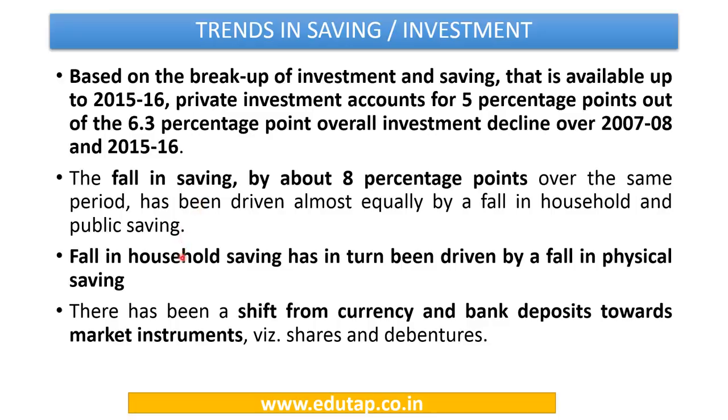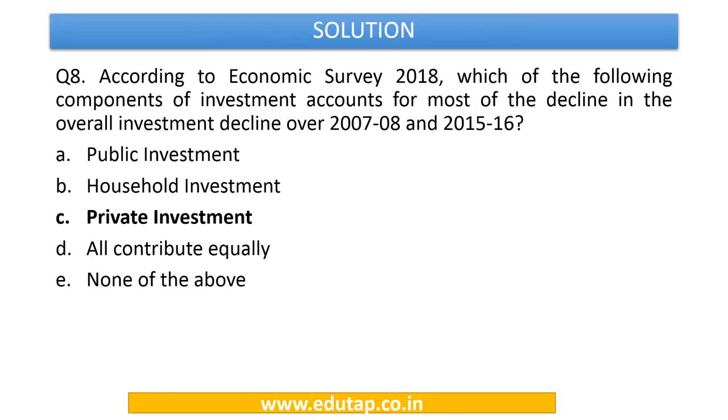It says that the fall in household savings has in turn been driven by the fall in physical savings, and there has been a shift from currency and bank deposits towards market instruments, that is shares and debentures, on the financial savings front. So now we can easily answer this question: private investment has contributed to the maximum decline in the overall investment over 2007-8 and 2015-16. So the answer to this is going to be option number C.